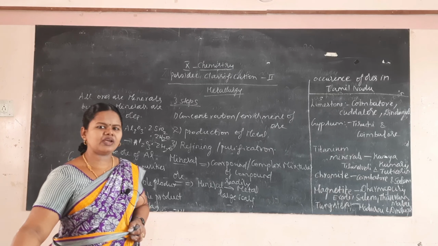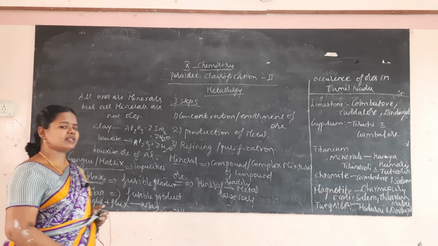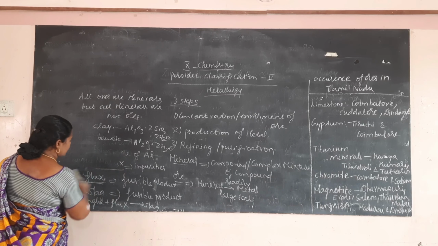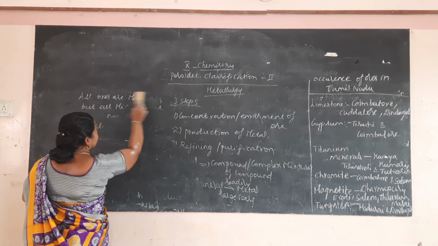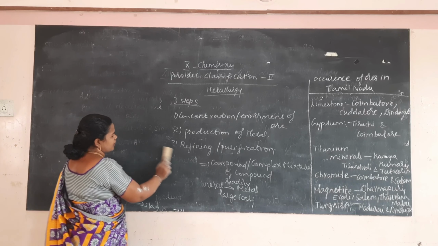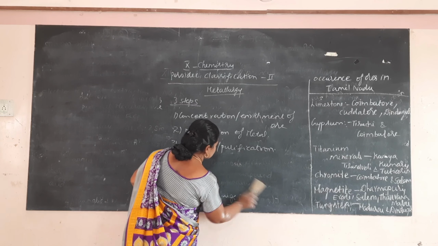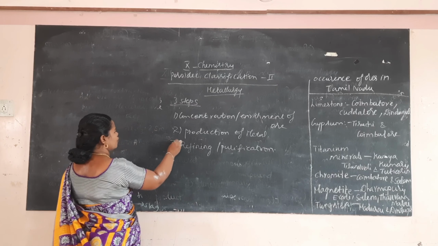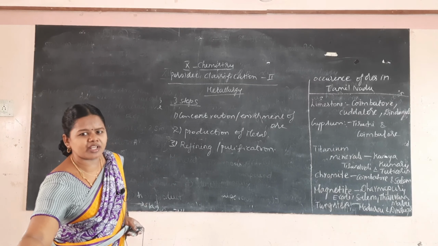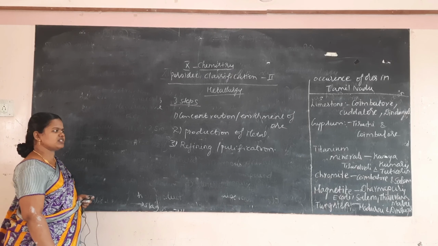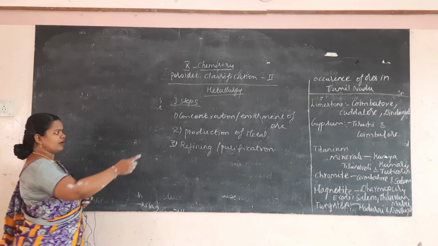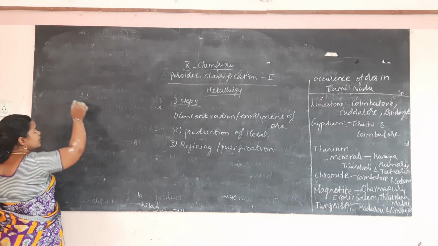Then we will see the concentration methods. First one, concentration of ore. I told that in metallurgy there are three important steps involved. First one, concentration of ore, that is removing the impurity from the ore. Some muddy or rocky impurity present in the ore, we have to remove it. For that we are using different concentration methods.